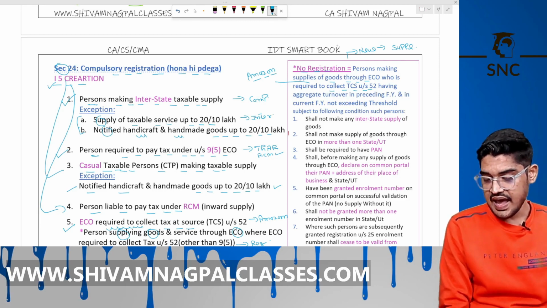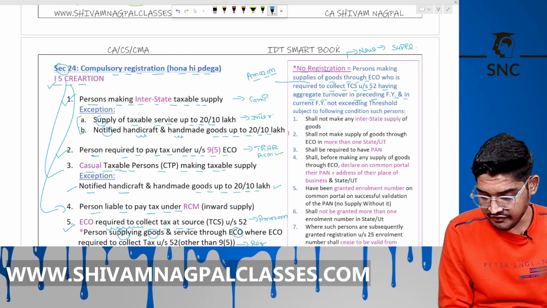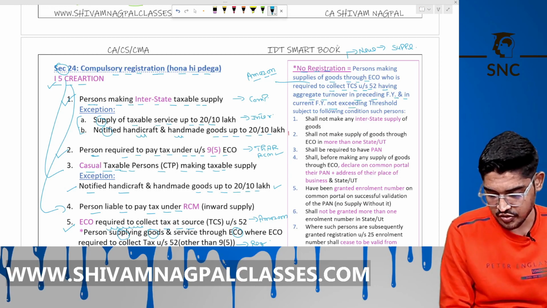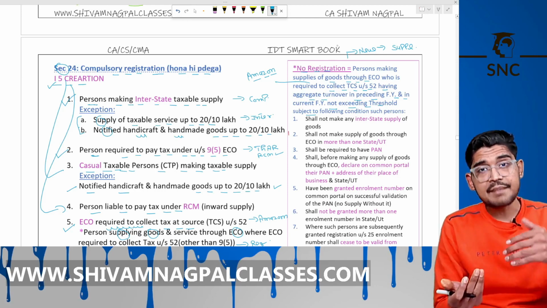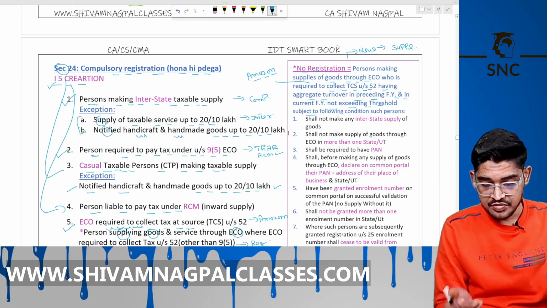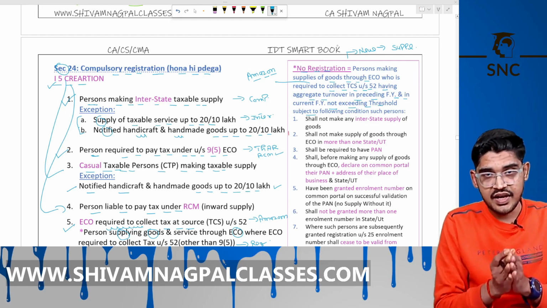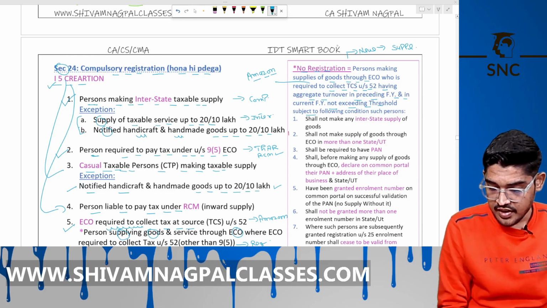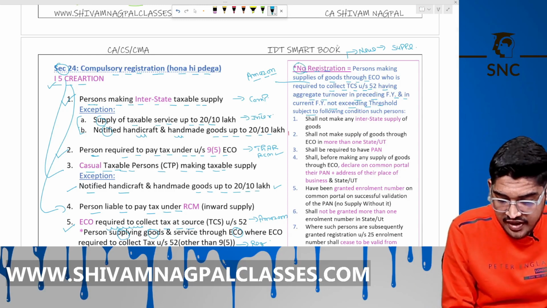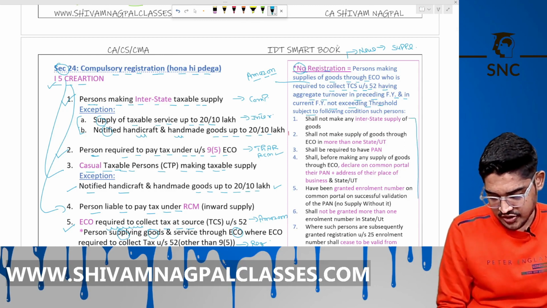Now, having the turnover in the preceding financial year and in the current financial year not exceeding the threshold means any person supplying the goods through Amazon, through the ECO, and his turnover in the last year and the current year does not cross the threshold limit. Now he need not take registration if he fulfills these 7 conditions.